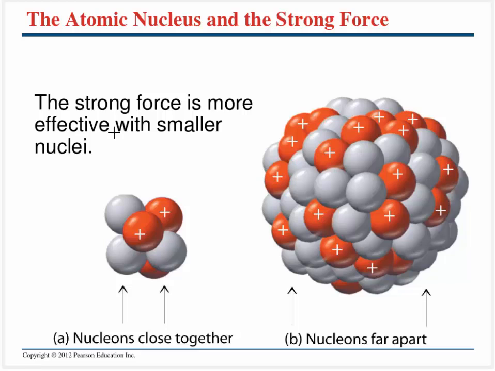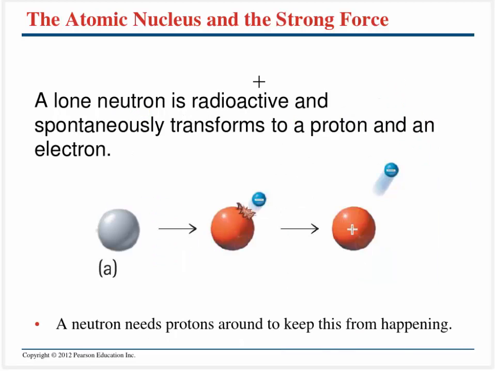And as I mentioned, it does matter how close we are, and the strong force is far more effective for smaller nuclei. So picture this guy right over there. It's got 3 protons and 3 neutrons. The nucleons are very close together, and so the strong force is quite strong. We start to hit saturation when we have nucleons further apart. So picture this guy right out there. This could be like uranium or something crazy like that. Tons of protons, tons of nucleons. Here the nucleons are very far apart, and so this guy tends to be less stable and is far more likely to decay than that guy is.